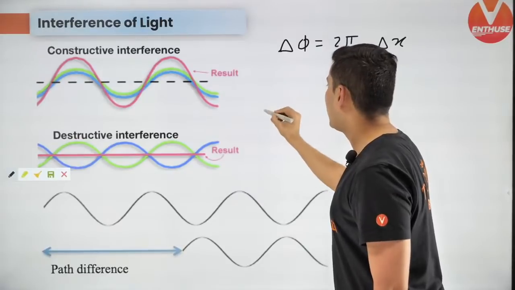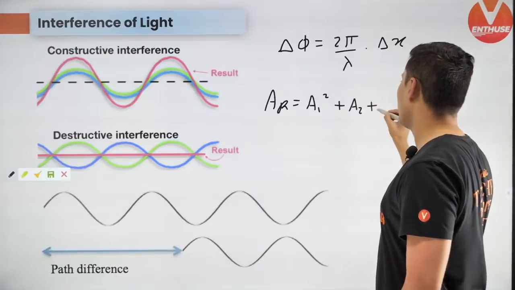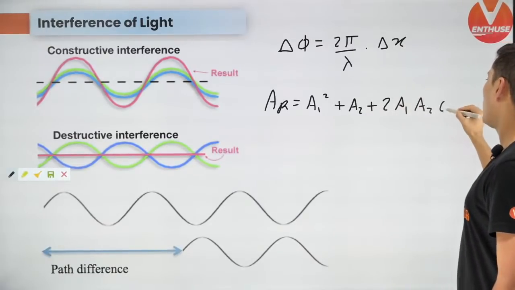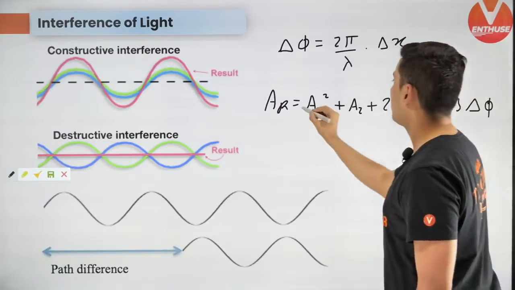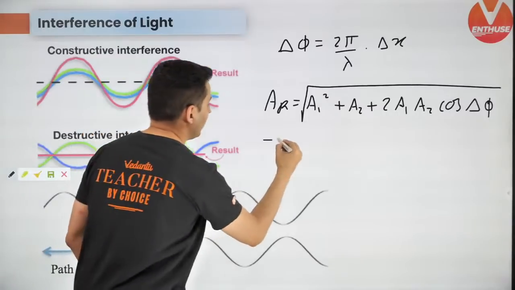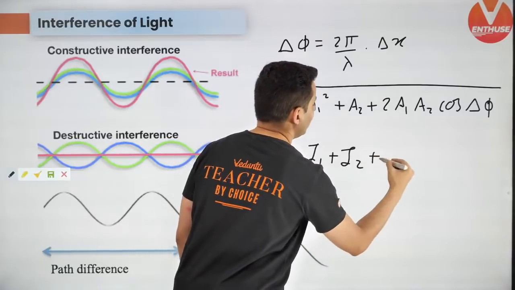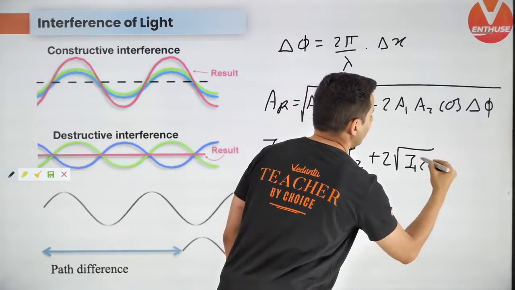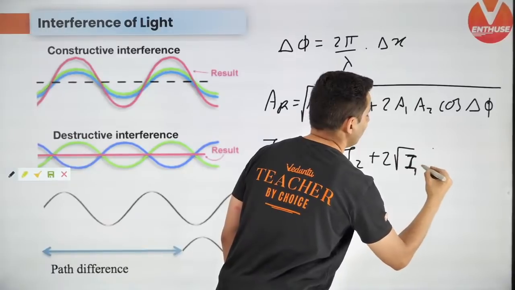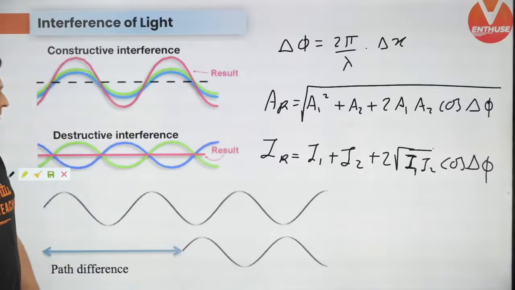From this you will get the resultant amplitude, which will be under the root of a1 square plus a2 square plus 2 a1 a2 cos del phi. Keep this in mind. This is how it works, but for intensity of the resultant, the formula is slightly different. It is I1 plus I2 plus 2 root I1 I2 cos del phi. That's the formula for intensity. Keep this in mind.